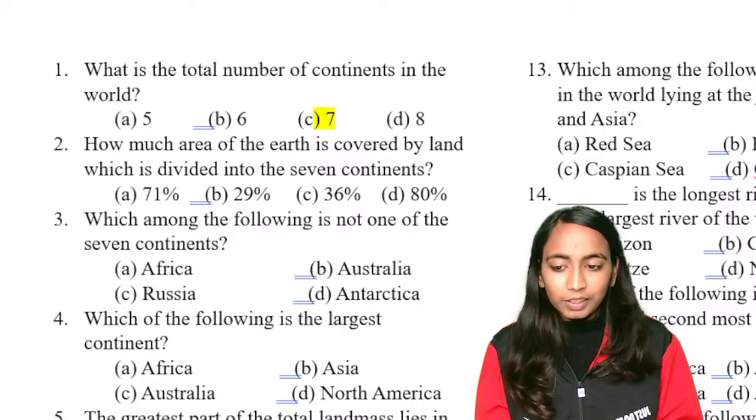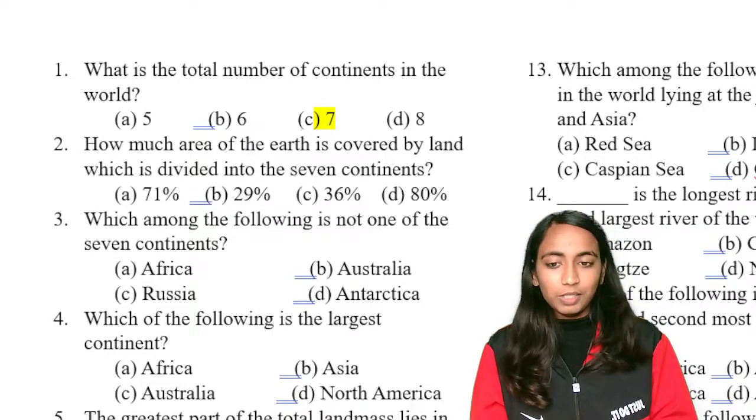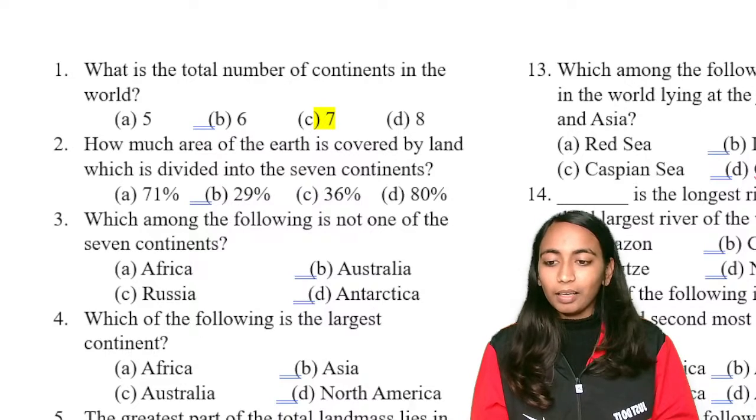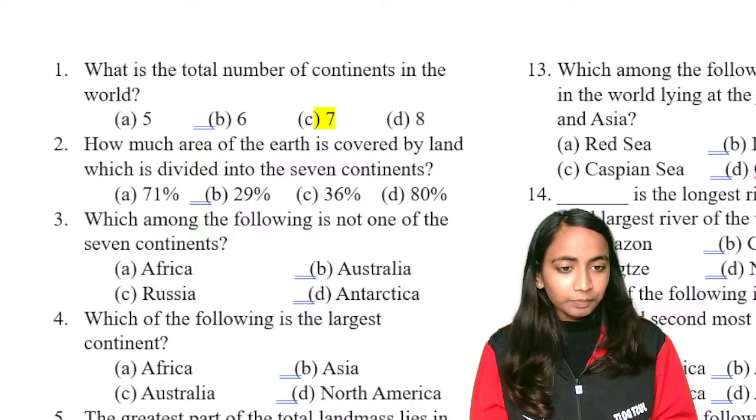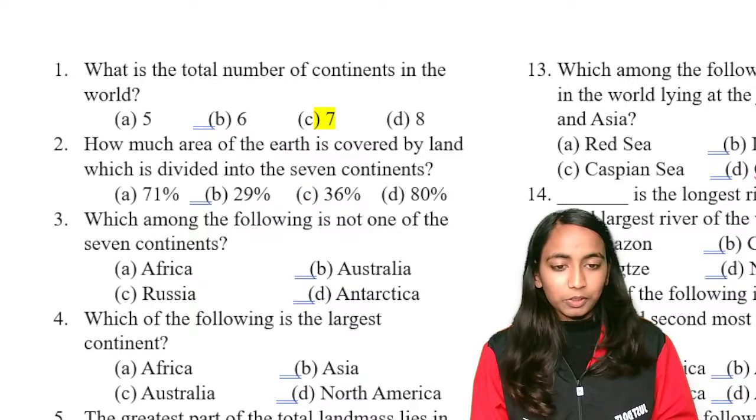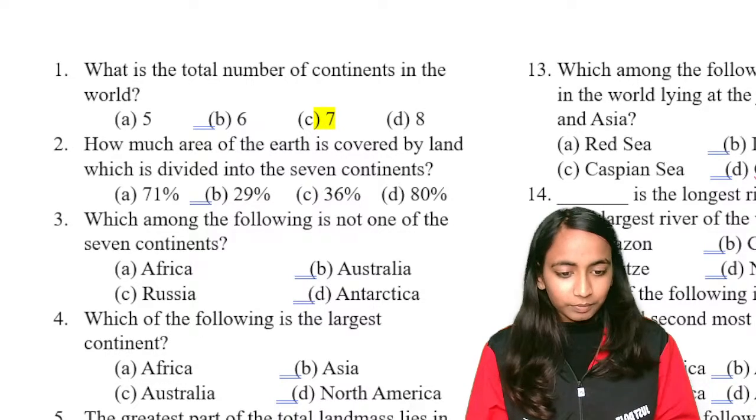How much area of Earth is covered by land, which is divided into seven continents? So the question is simply asking: what percent of area has land, and what percent of area has water?